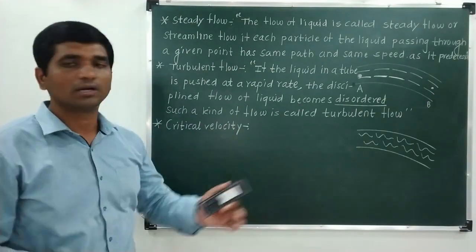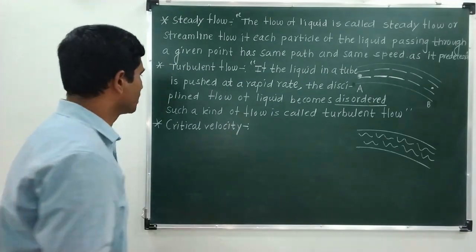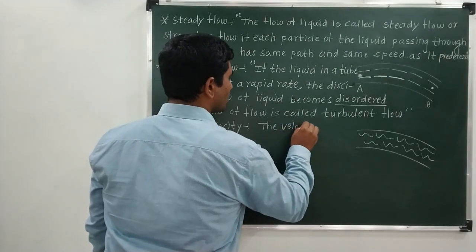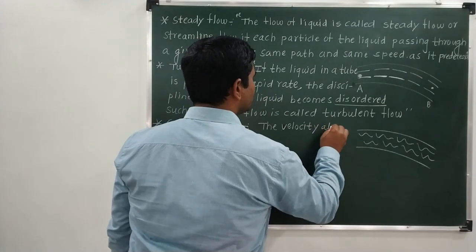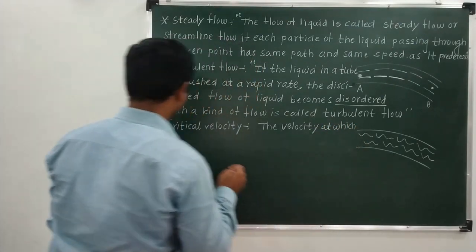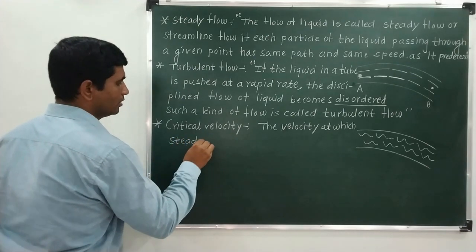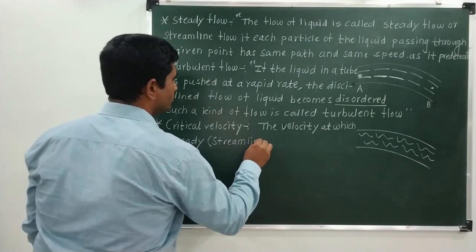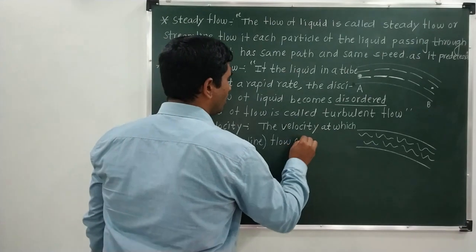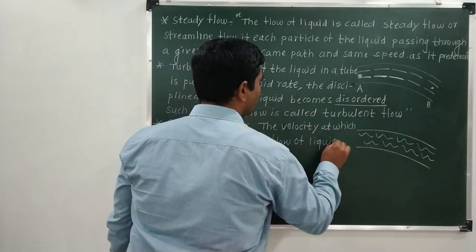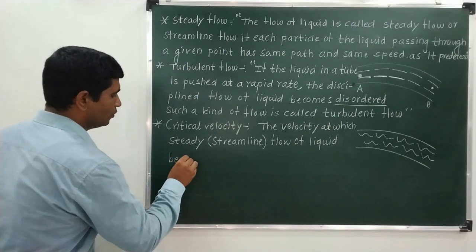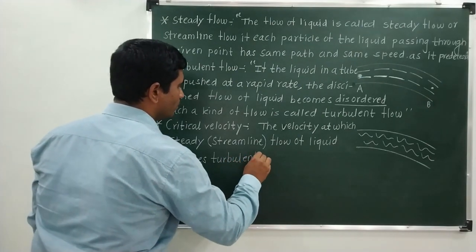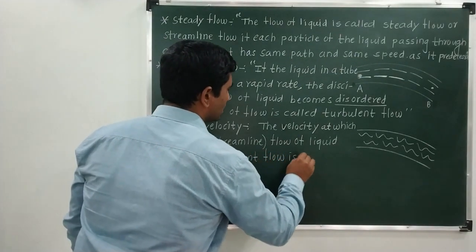So the velocity at which the steady or streamline flow of liquid becomes turbulent flow is called the critical velocity.